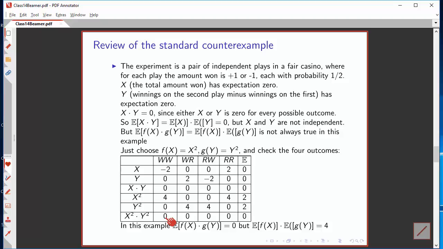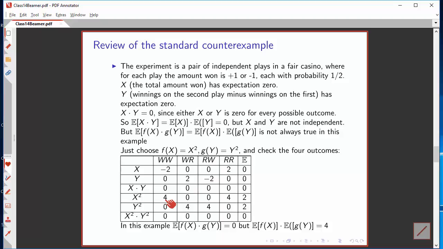What you find when you do that is that, for example, if you win both times, x squared has the value 4, y squared has the value 0, x squared times y squared has the value 0, and in that case, f of x times g of y will turn out to have an expectation of 0.